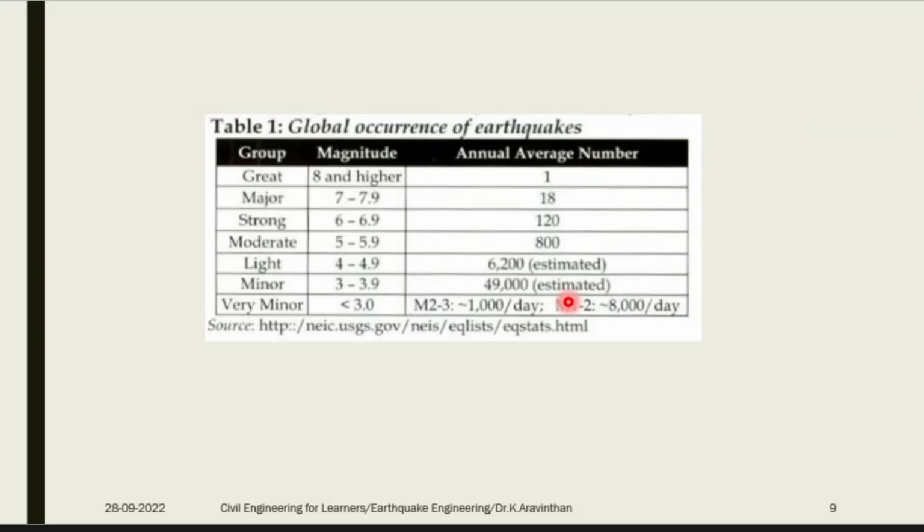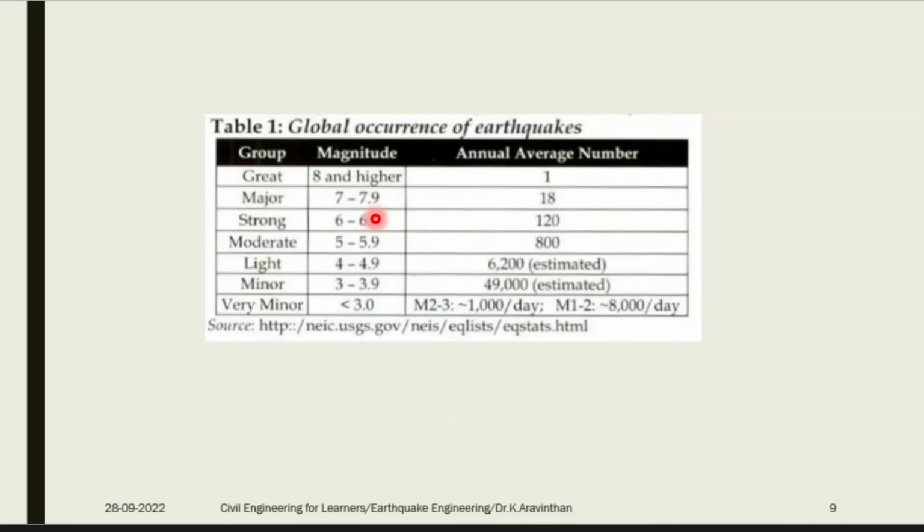In a year you have 365 days. Take it as 400. If you divide 400 by 49,000, you will get around 100 earthquakes per day. This is the statistics: each and every day 100 earthquakes might occur. But what is the magnitude? Magnitude 3 to 3.9, which is not going to affect, is a very minor earthquake, around 1000 per day to 8000 per day, which is under a magnitude of less than 3.